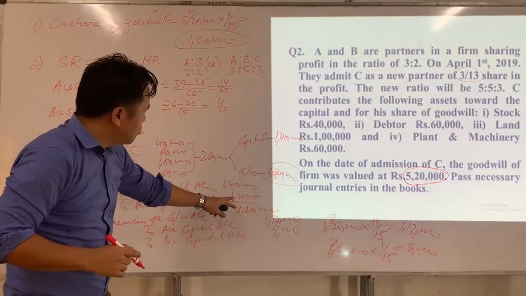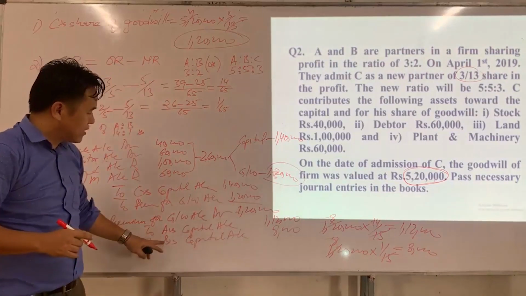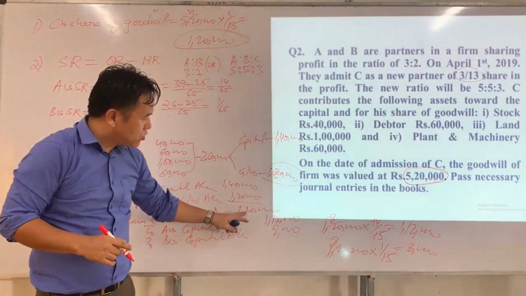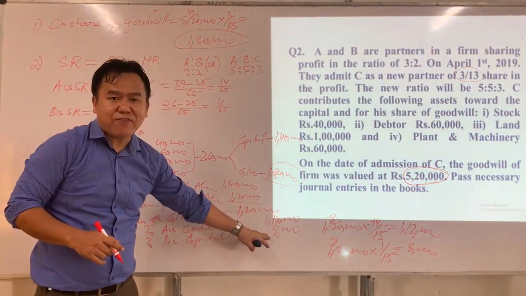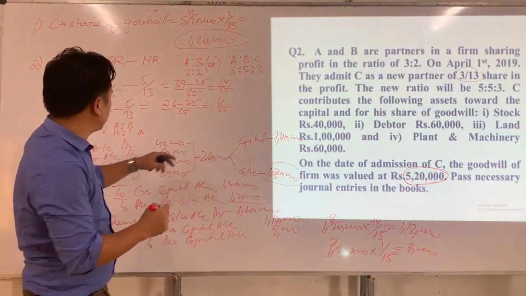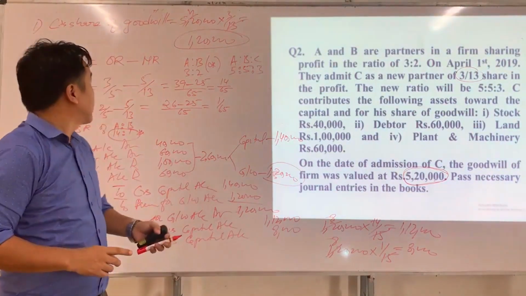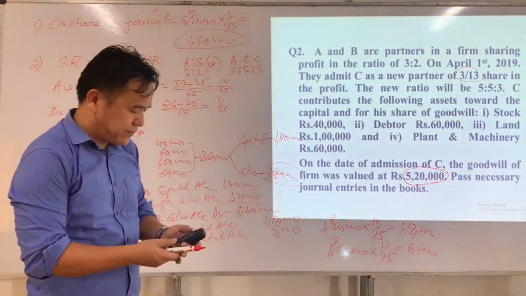So the premium brought in by the new partner should be transferred to the sacrificing partners. Here the sacrificing partners are A and B. And this amount should be transferred to the sacrificing partners in their sacrificing ratio. And the sacrificing ratio is 14:1. Is that clear for you? Okay. Now we will do the third question.